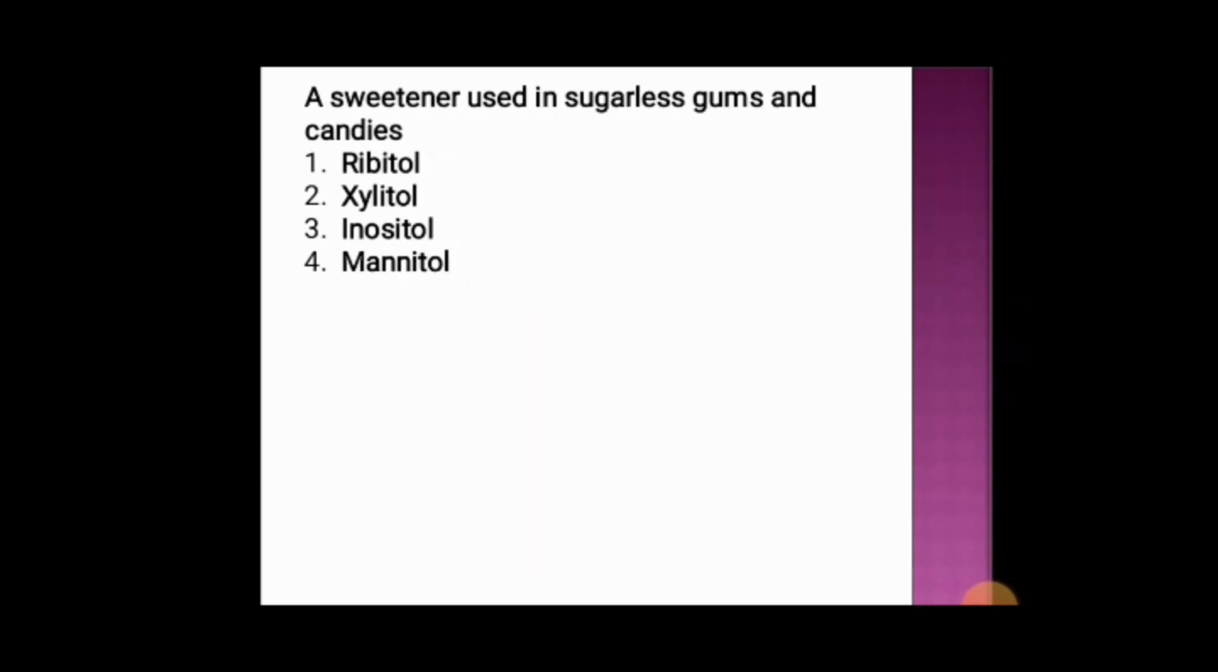Next question. A sweetener that is used in sugarless gum and candies. Option 1 ribitol, option 2 xylitol, option 3 inositol and option 4 is mannitol. And the correct answer is option 2 xylitol.